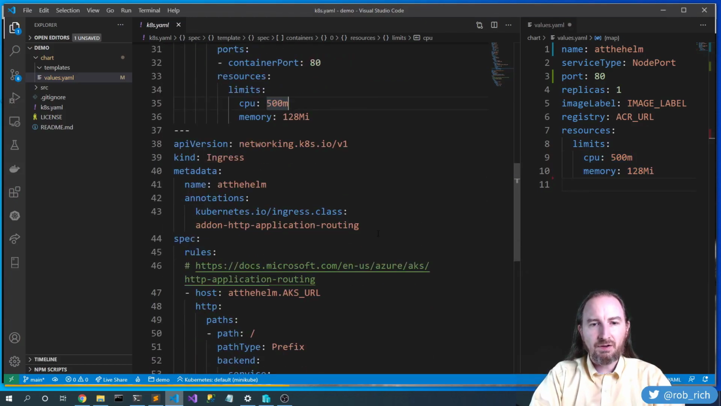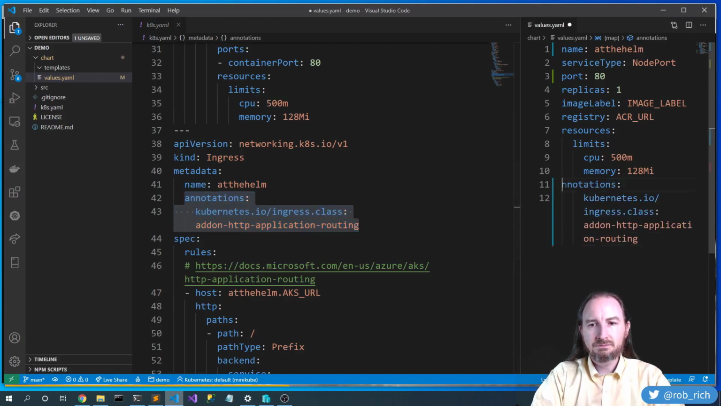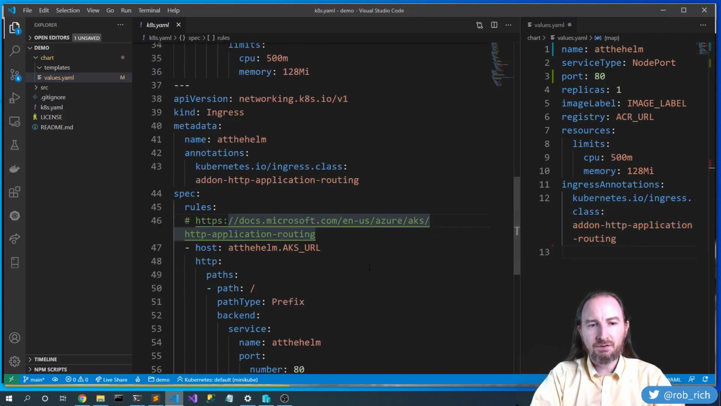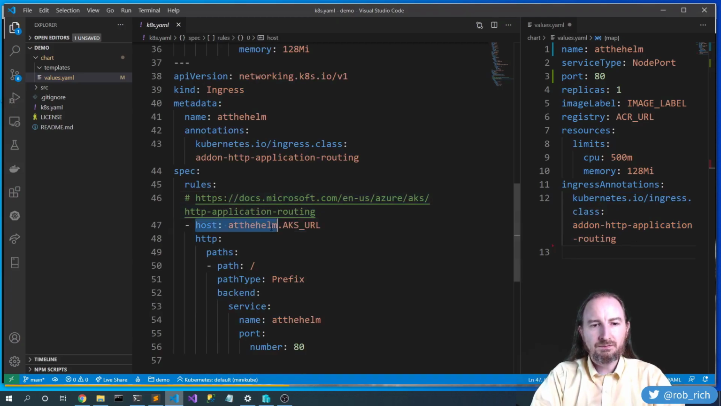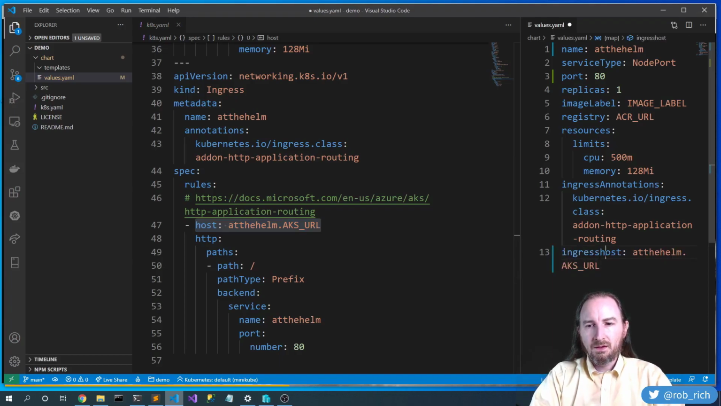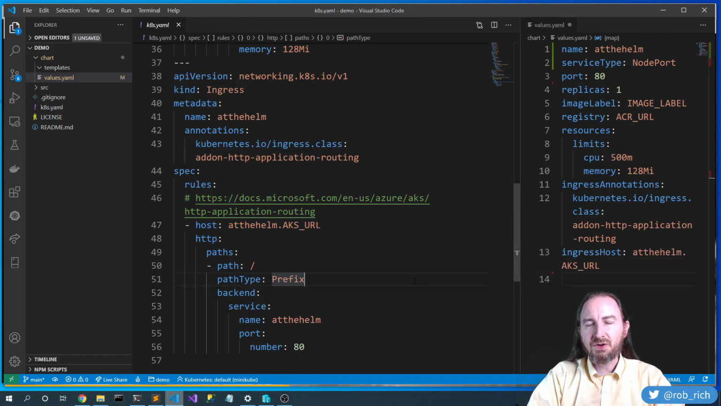As we move into the ingress, we have some ingress annotations. And we may have other annotations depending on our deployment of choice. We have the ingress host. And here's all of the pieces that are different between our different applications. Now, we also may not expose some things publicly. So ingress enabled, let's say true.